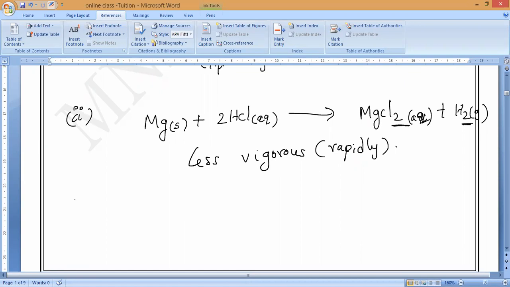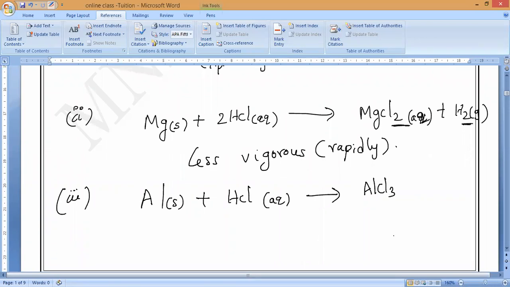Next, if we take aluminium, it also reacts rapidly. What is the aluminium formula? Al plus HCl, which is aqueous, gives AlCl3 plus hydrogen gas.